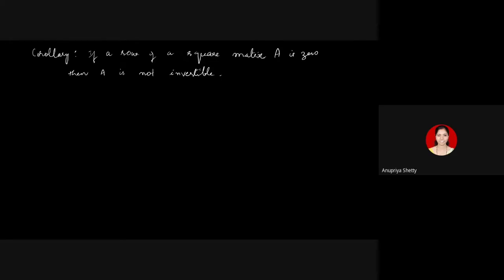You might be familiar with that idea, but right now we don't know what is determinant. We just have to use the previous proposition to justify this result. That is, if a square matrix is given to us, and that matrix has a row consisting of all zeros, then it cannot have an inverse. You cannot find a matrix B which satisfies A times B equals B times A equals identity. We'll do this.